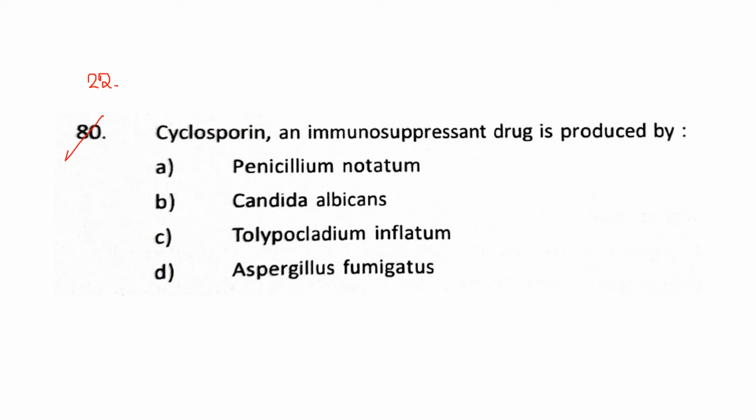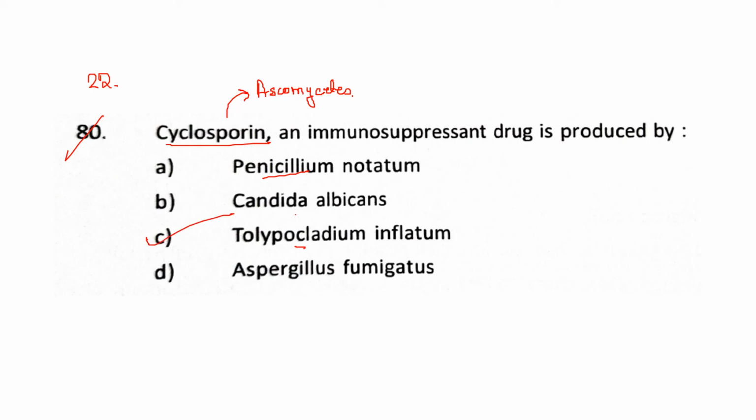Question number 22. Cyclosporin, an immunosuppressant drug, is produced by. Cyclosporin is actually produced by Ascomycetes. Penicillium is also an Ascomycete, as are Candida, Tolypocladium, and Aspergillus fumigatus.